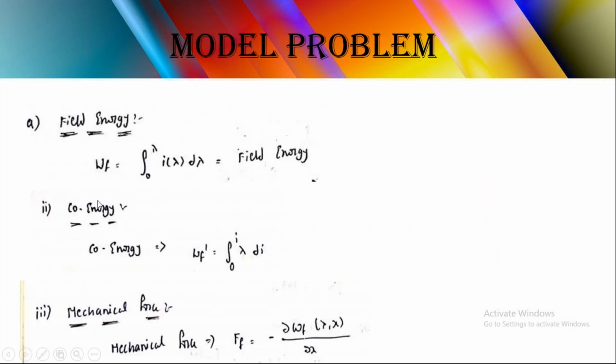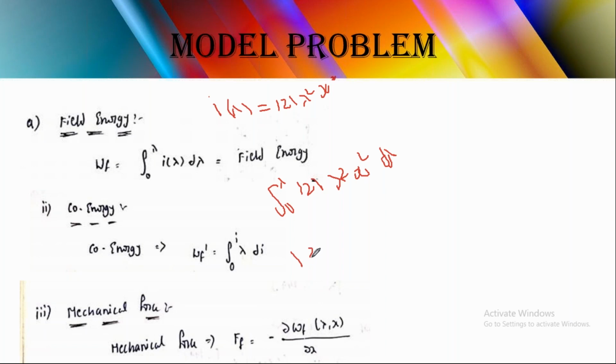Right. So these are the equations we are going to use to find these three parameters. The first one is omega WF equals the integral from 0 to lambda of I(lambda) d lambda. This is called the field energy. We already have the equation I of lambda equals 121 lambda square x square. Just substitute this entire equation here. What will you get? Integration from 0 to lambda of 121 lambda square x square d lambda.